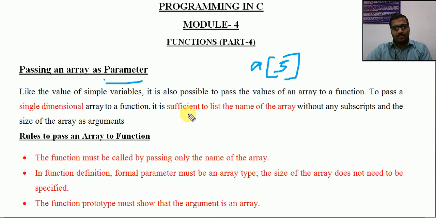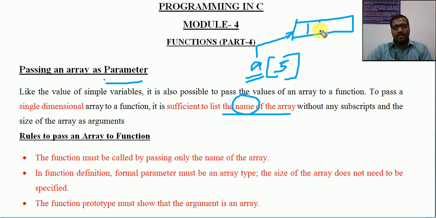First thing is, while passing an array as a function parameter, only the name of the array is required for making a function call. So what is actually an array name? Already I have mentioned, the array name indicates a pointer to the base address of the memory where the array elements are stored.